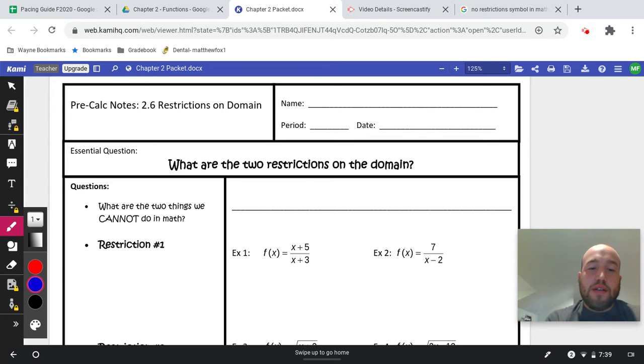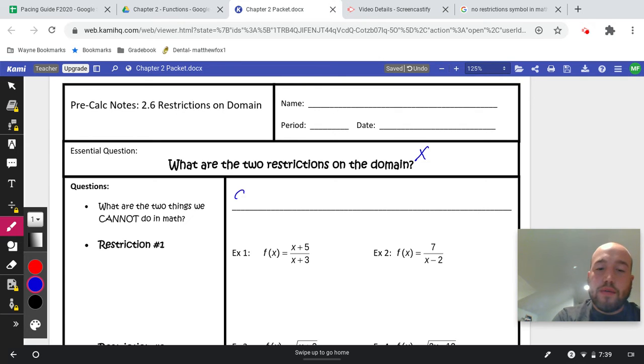So today we're going to talk about what are the two restrictions on the domain. Now hopefully you guys remember our domain is our x values, okay? So what are the possible x values that can satisfy a function, that can go into a function? So what are the two things we cannot do in math?